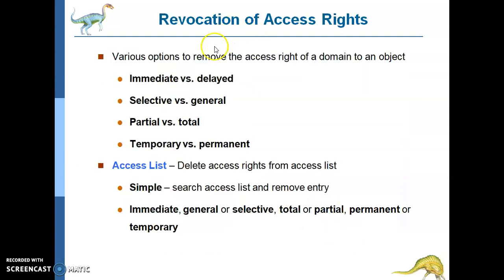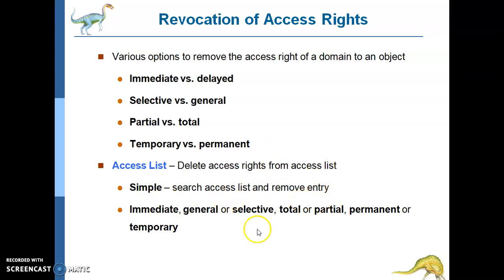That is called revocation of SS rights. Various options to remove the SS rights of a domain to an object are given: immediate versus delayed, selective, general, partial, total, temporary, permanent. With SS lists, you can simply search the SS list and remove the entry.